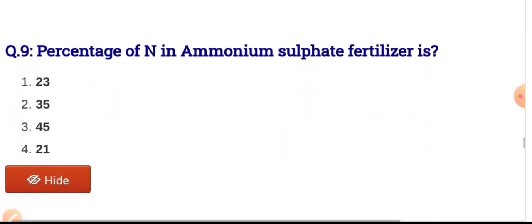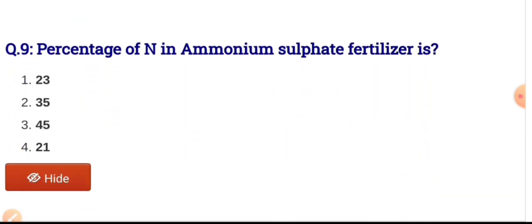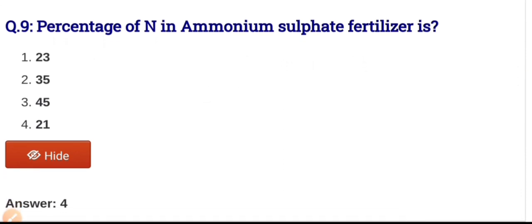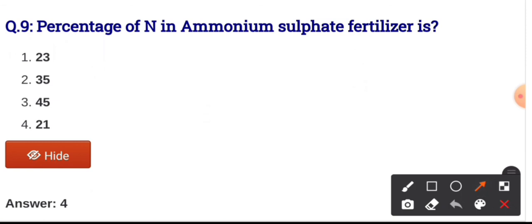9th question. The percentage of nitrogen in ammonium sulfate fertilizer is, and the options are 23, 35, 45 and 21, and the correct answer is 21% of nitrogen is present in ammonium sulfate fertilizer. Ammonium sulfate contains 21.5% of nitrogen and 23.4% of sulfur. Ammonium sulfate has good handling as well as good storage qualities.